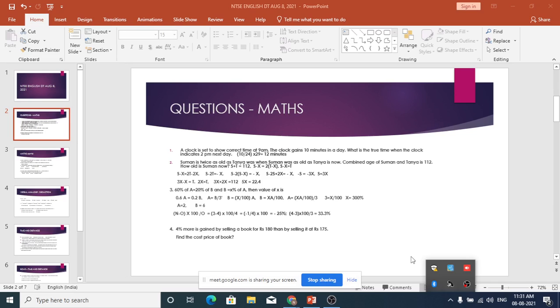Which two questions? The ones about Suman and the 60%, on the first slide: questions 2 and 3. Some confusion was there, and I skipped them because I didn't want to waste time. I will do them and then send them. Usually I take a piece of paper, do the calculation, scan it and send it on WhatsApp so that all of you will understand. We don't wait for the next class. It will happen maybe tomorrow or the day after.